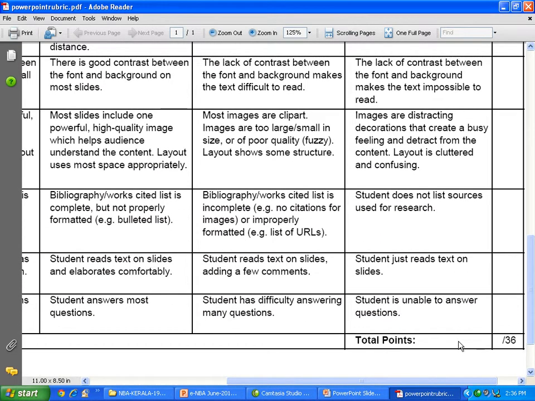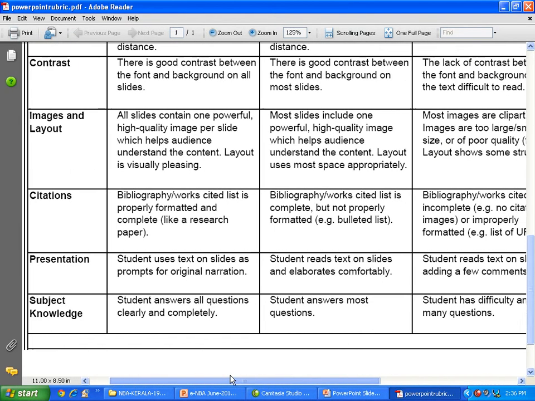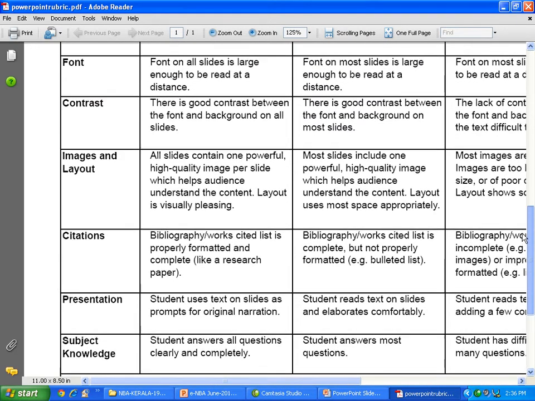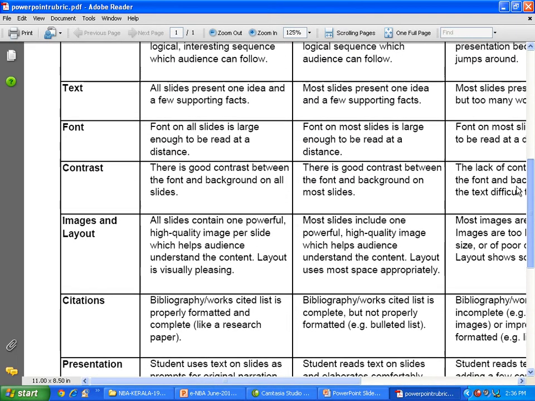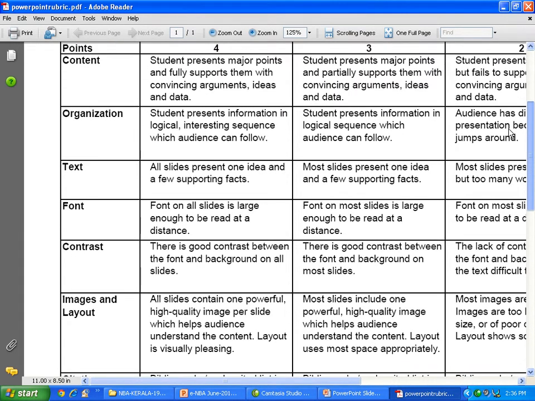See here, why it is out of 36 is, how many criteria are here? 1, 2, 3, 4, 5, 6, 7, 8. And if for all the 8 points we award the highest performance value, then 8 into 4 is 32.